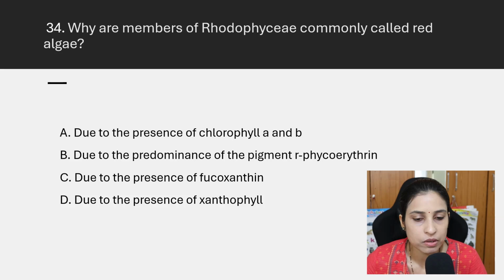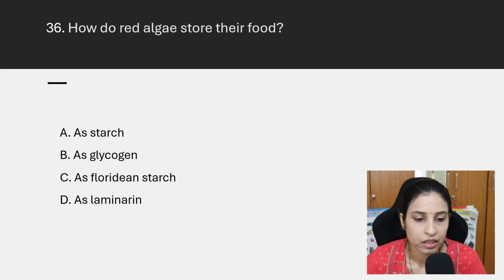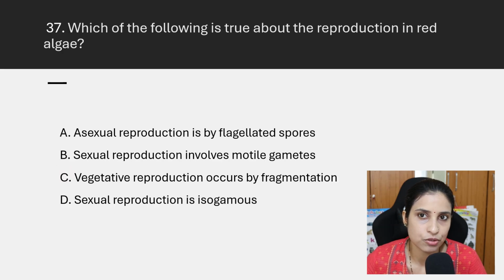Why are the members of the Rhodophyceae commonly called red algae? Because they are red in color, right? Due to the predominant presence of the pigment phycoerythrin, the red pigment. Then where are the majority of red algae typically found? They are found in marine environments, especially in warmer areas. Then how do red algae store their food? They store their food in the form of Floridean starch.